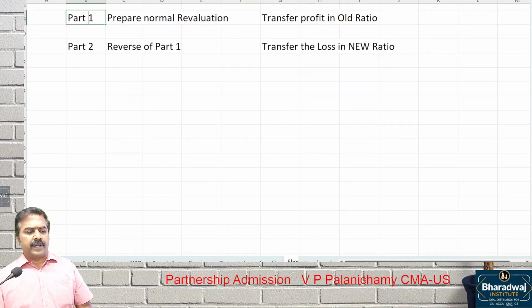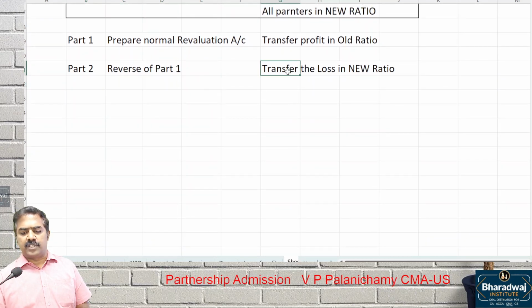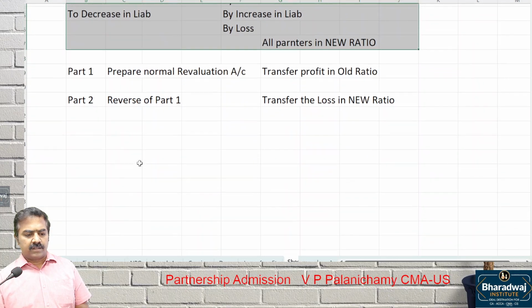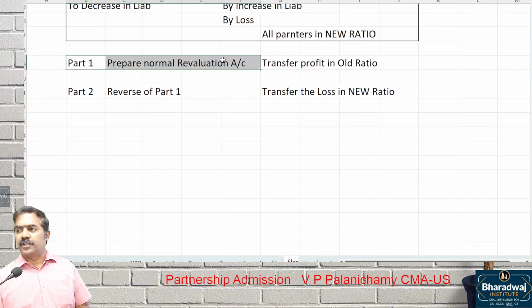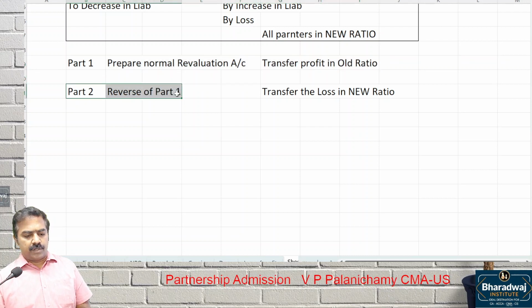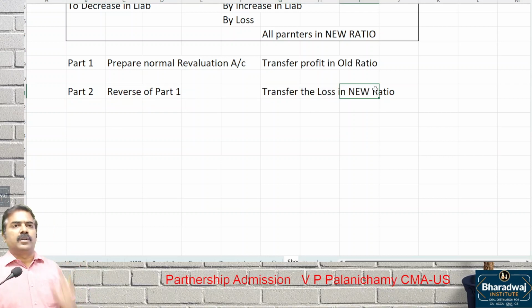Part 1, prepare normal revaluation account. Transfer the profit in which ratio? Old ratio. Part 2 is nothing but what? Reverse of part 1. Transfer the loss in which ratio? New ratio. No need to copy this format or whatever. We know how to prepare revaluation account. Transfer the profit in old ratio. Part 1, whatever you have done, reverse it in part 2. Transfer the loss in which ratio? New ratio. We'll do a problem and we'll stop with this for the day.